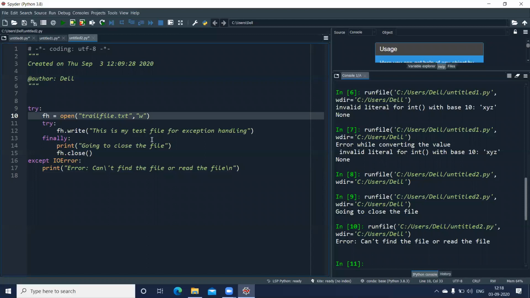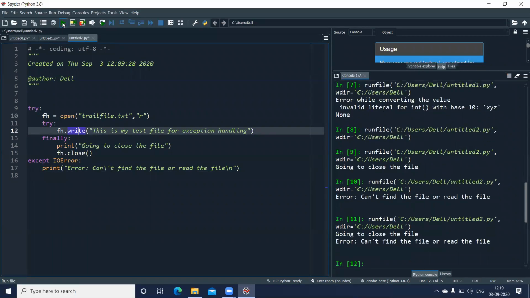I'll make a small change. Instead of write, I'll open this in read mode. Now it is in read mode, and if I still try to write, the error will occur here. Whether I get this error message or I get this going to close the file, let us see. I execute, and now I get both the messages: going to close the file, and also the error message.